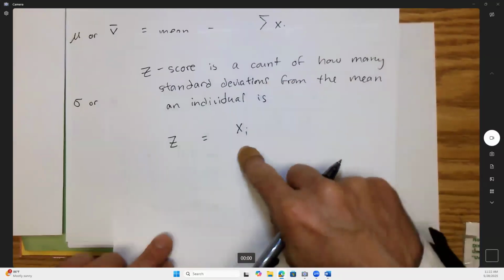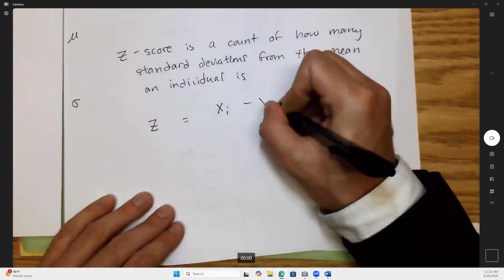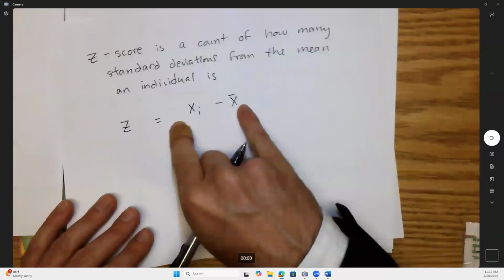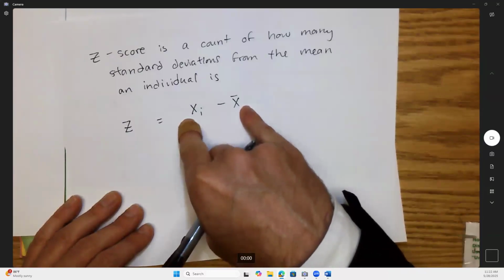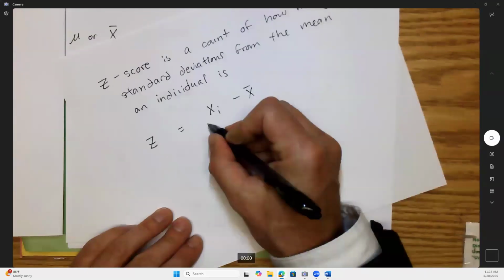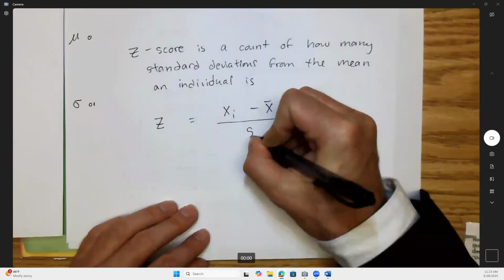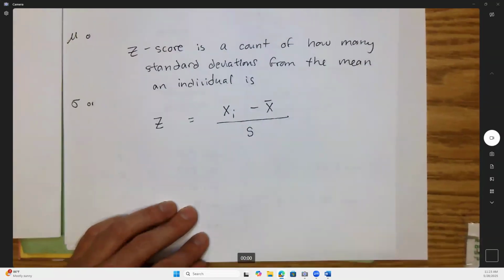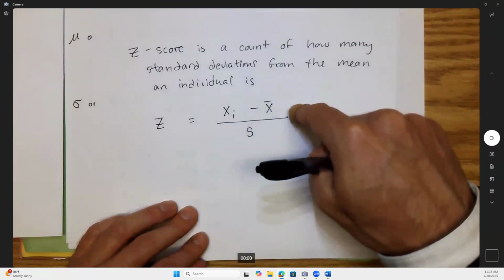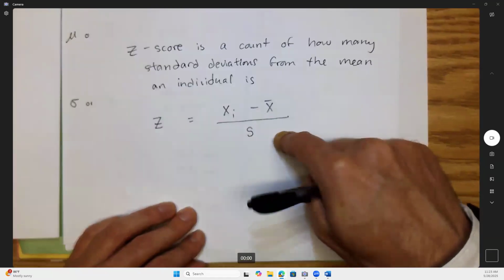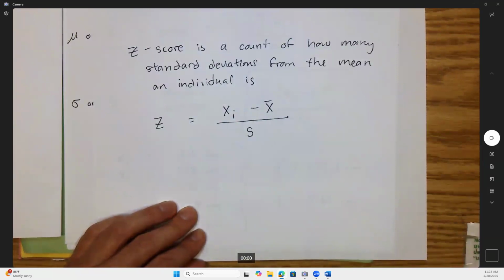Take your individual value, your individual height. Again, there's 5 of you, so any of these numbers could go there. Subtract the mean, which we found is here. That tells you right away whether you are above or below average, whether it's positive or negative, because if you were short, this would be negative. But remember what we're trying to do: get a count of how many standard deviations. So you divide by the standard deviation size. That gives you a count of how many standard deviations. If you were 1 standard deviation above the mean, the numerator would be 5.89, and the standard deviation itself was 5.89, so that would divide out to 1.